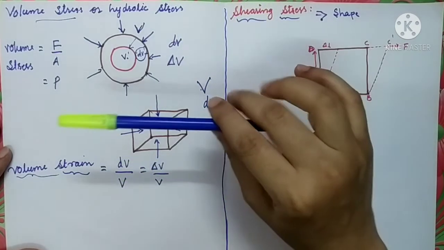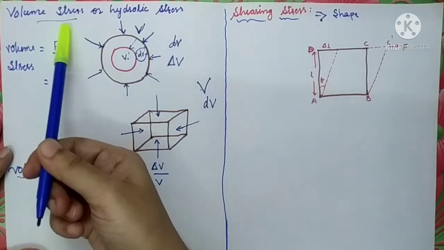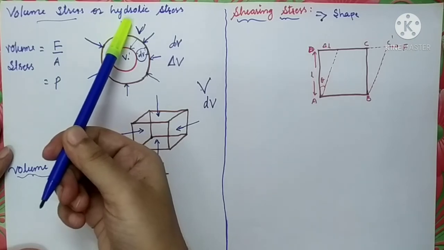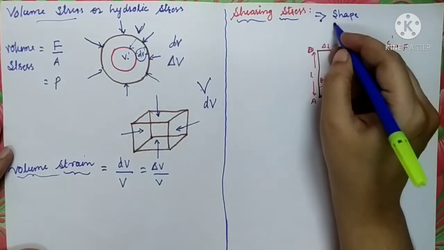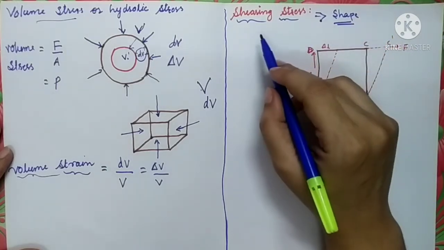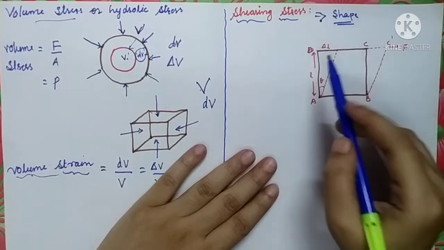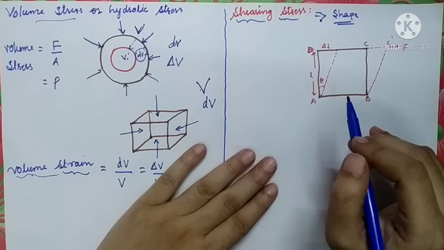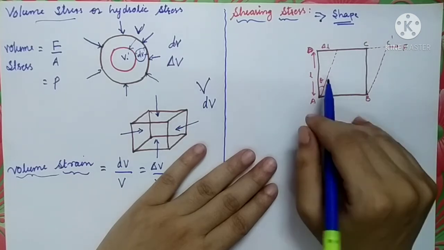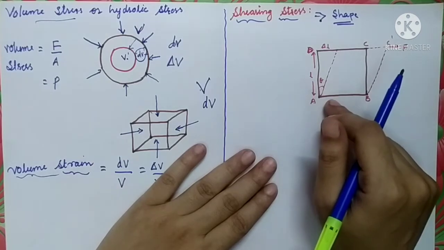Change in size of the object corresponds to the volume stress or volume strain, or hydraulic stress or hydraulic strain. And the last one, change in the shape of the object corresponds to the shearing stress or shearing strain. For that, again we have taken one cubical object, but we will apply the forces in such a way that there will be a change in the shape of this object.